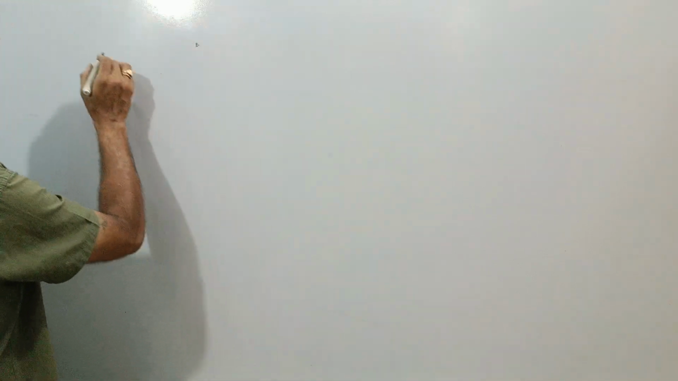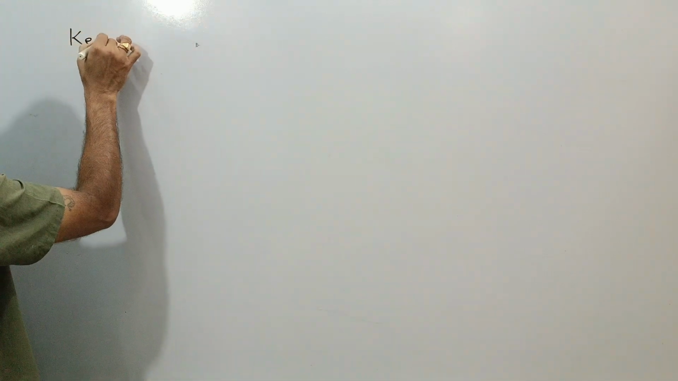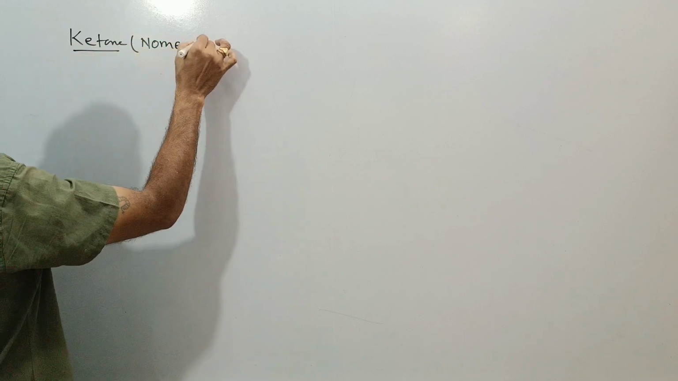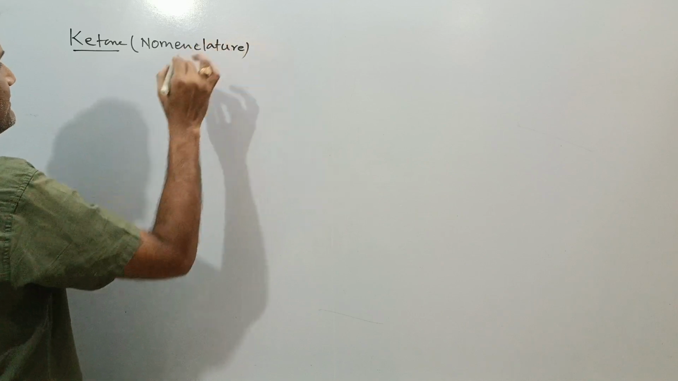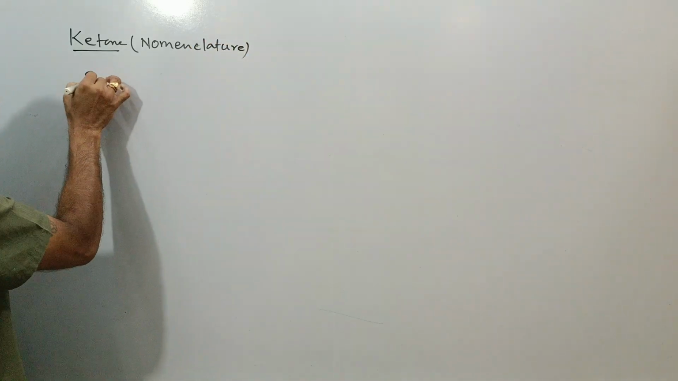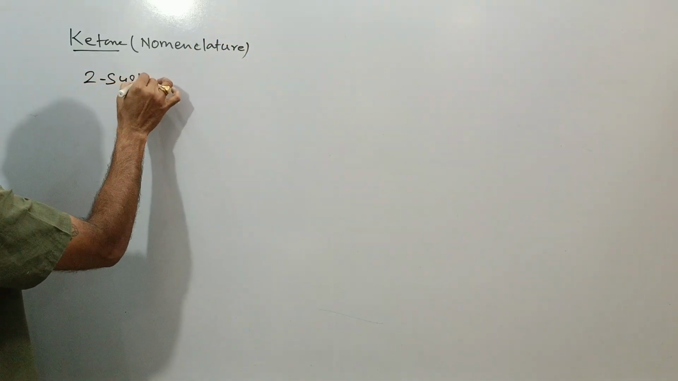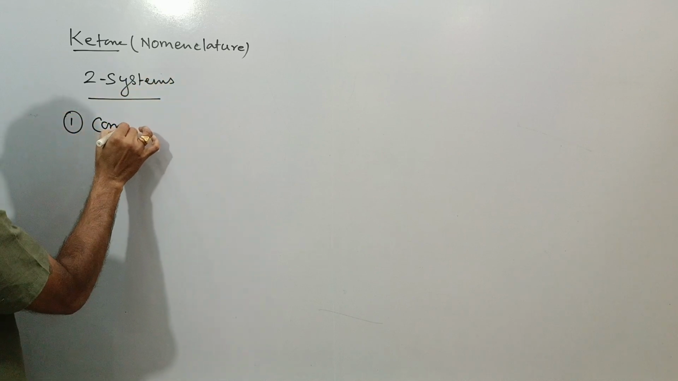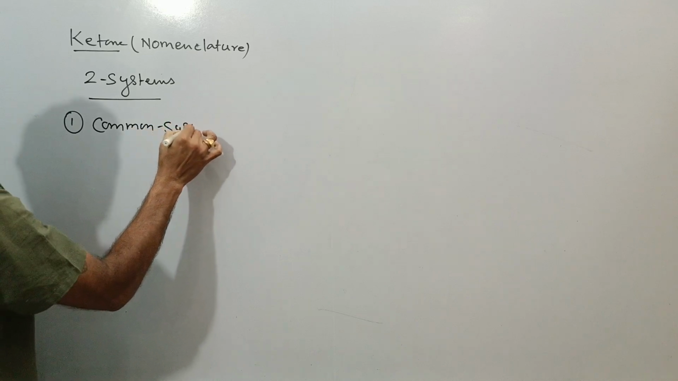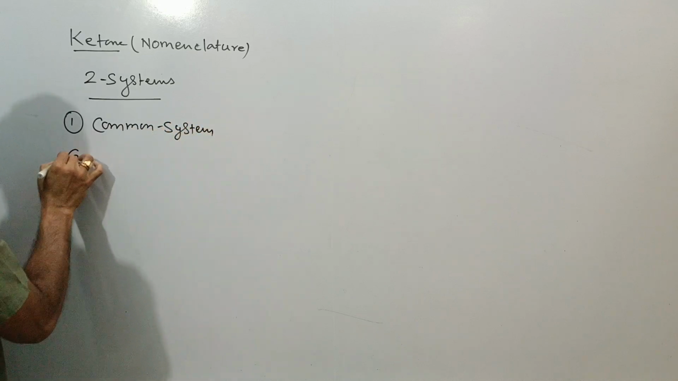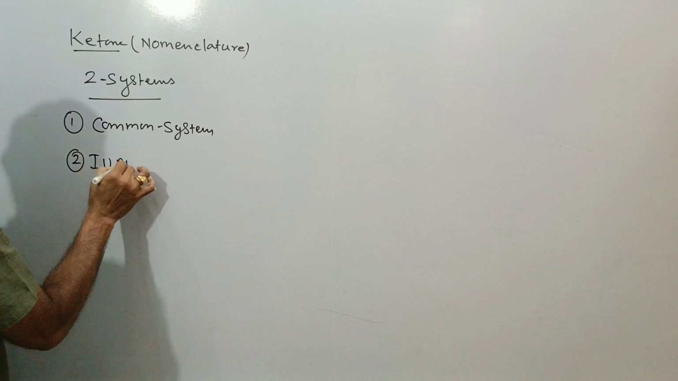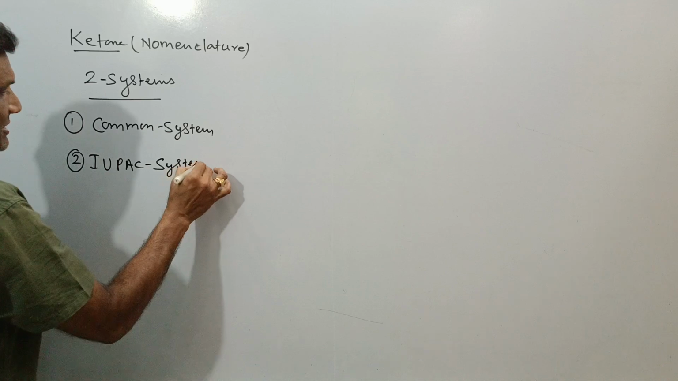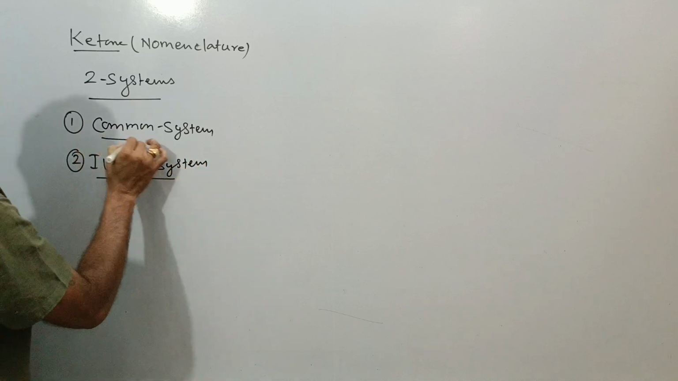It's very important. This is the ketone, and this is the nomenclature of ketone. If we go with the nomenclature of ketone, then there exist two systems. Number one is your common system, and number two is your IUPAC system, International Union of Pure and Applied Chemistry system, also called the Geneva system. These are the two systems.